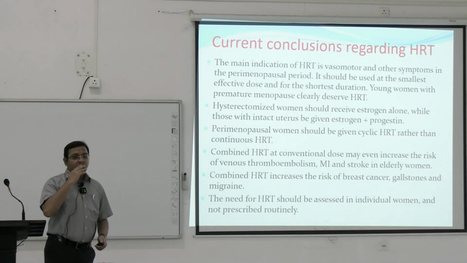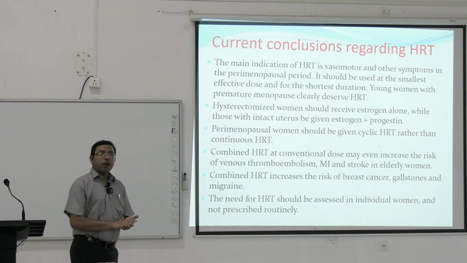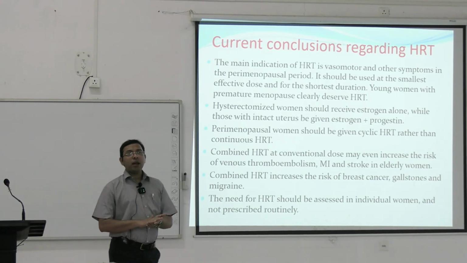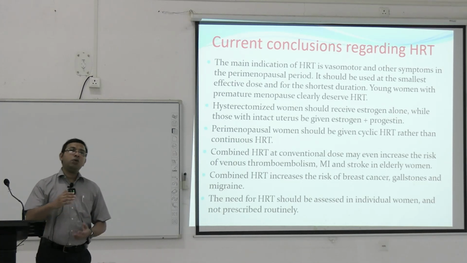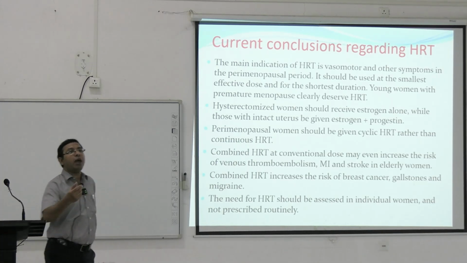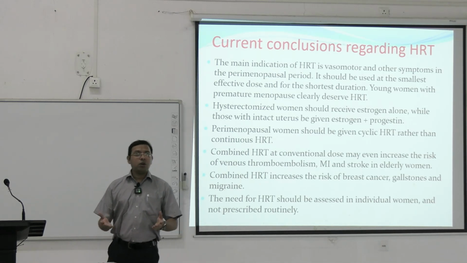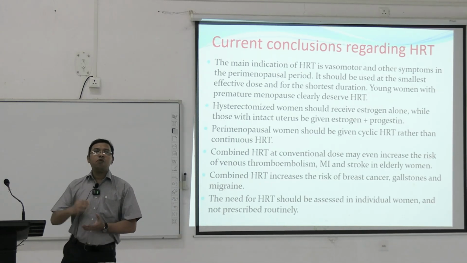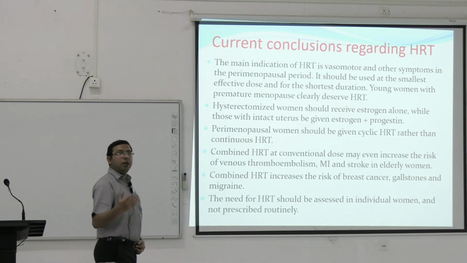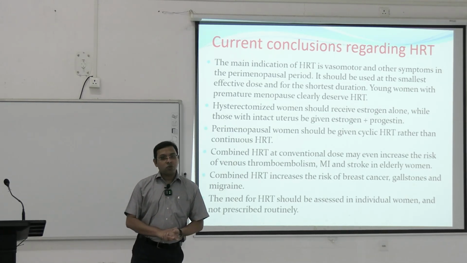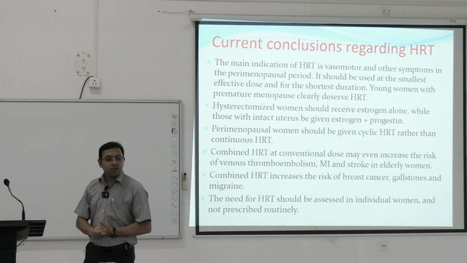So the problems of hormone replacement therapy: in postmenopausal women the estrogen is less, so we can supplement the estrogen. But the problem with estrogen is that we know estrogen gradually builds up the endometrial cells. So there is always a chance of endometrial carcinoma, endometrial cancer, if we give large doses of estrogen. Breast cancer can happen if we give large doses of estrogen, because it can also stimulate the estrogen receptor in the breast.